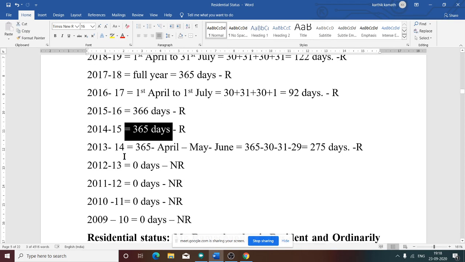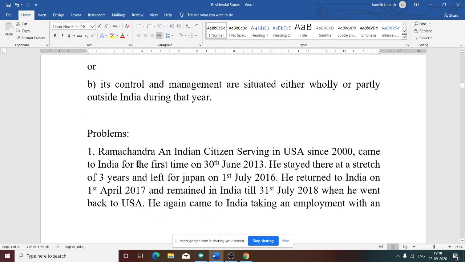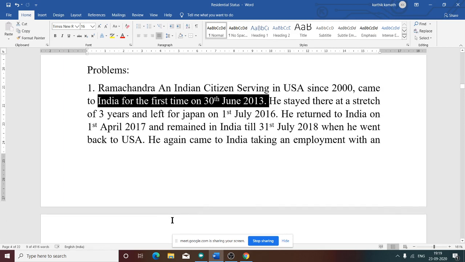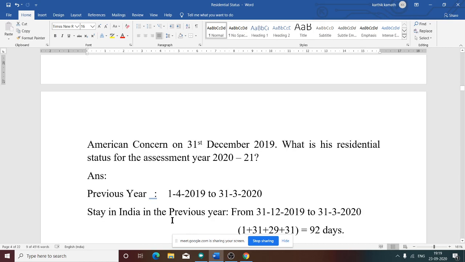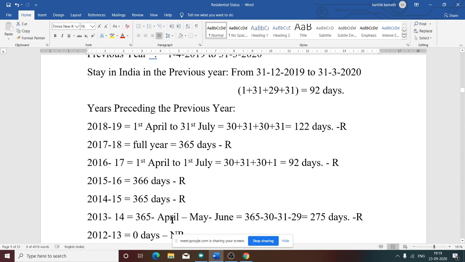Then what about 13-14? We need to see this; there is an adjustment. He came to India on 30th June 2013. That means in June 1 day he was there in India, and the entire 13-14 year he was there in India, except the first 3 months.